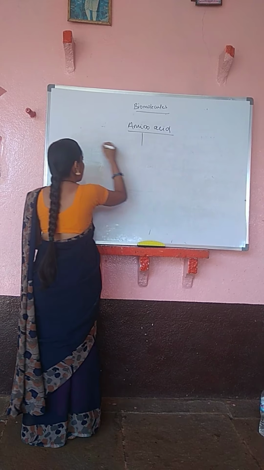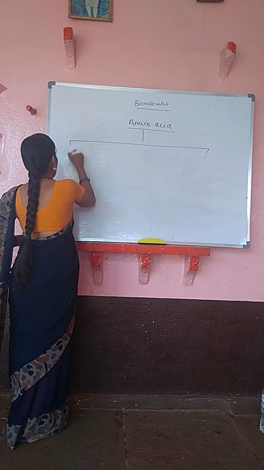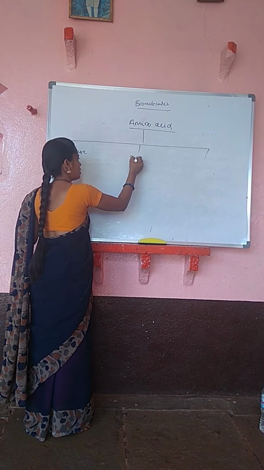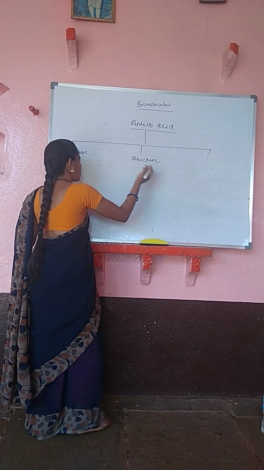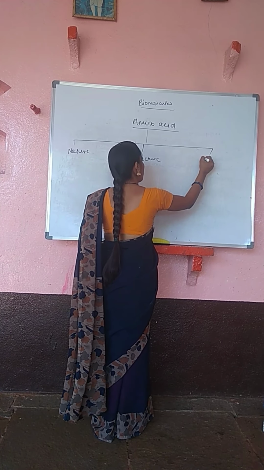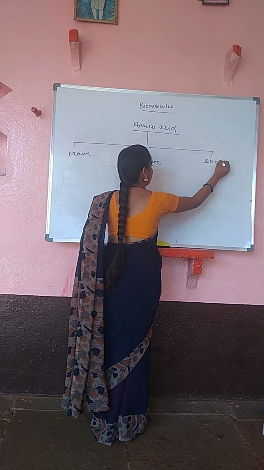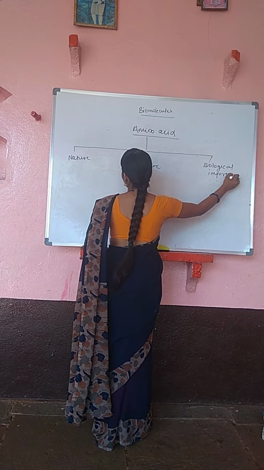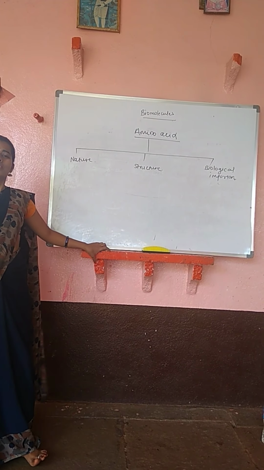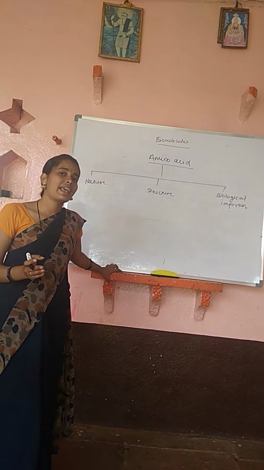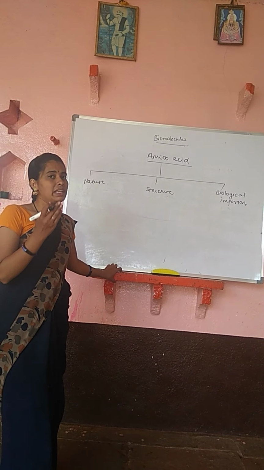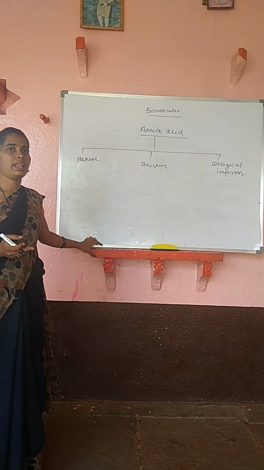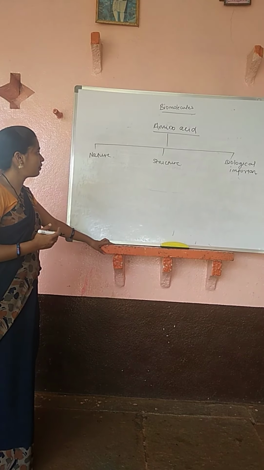Amino acids get classified into three parts: one is on the basis of nature, another on the basis of structure, and another on the basis of biological importance. See here students, there are 20 amino acids existing in nature, and the list of those amino acids is given in your textbook, so you can refer there. Let us study the classification of amino acids.